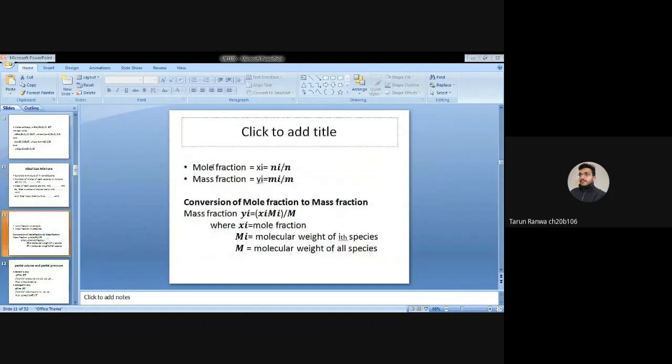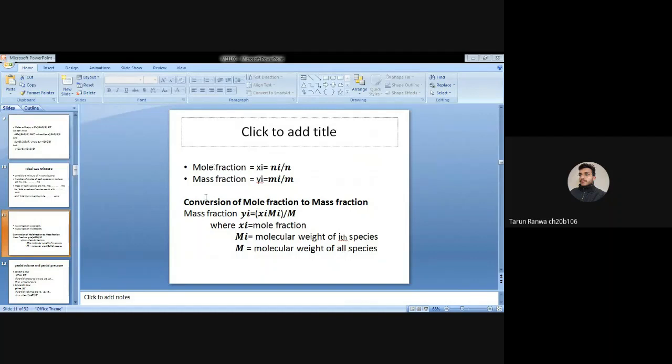The mole fraction of the ith species, xi, equals the number of moles of the ith species divided by total moles. We can also calculate the mass fraction: the mass of the ith species divided by total mass.